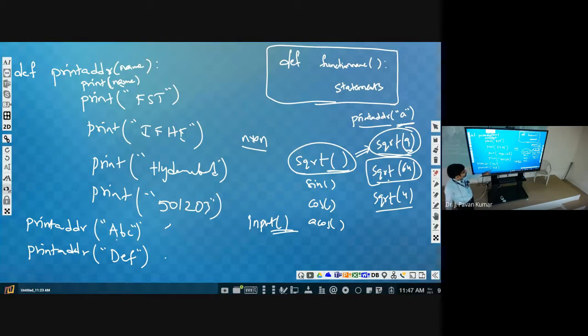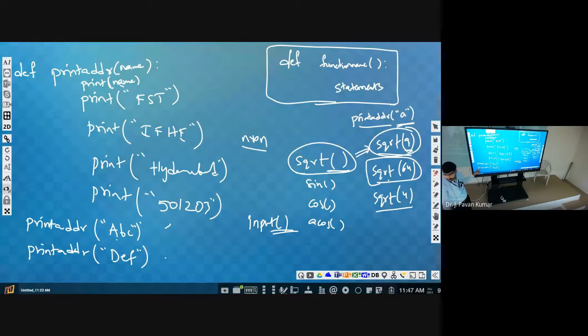What is the output of this now? ABC. So it is the same as the earlier program output. But instead of writing 4 function calls here, we have made the function call here itself, so that we can reduce the number of lines.